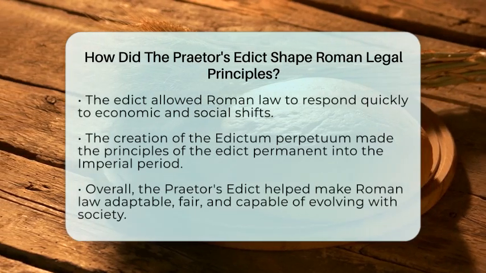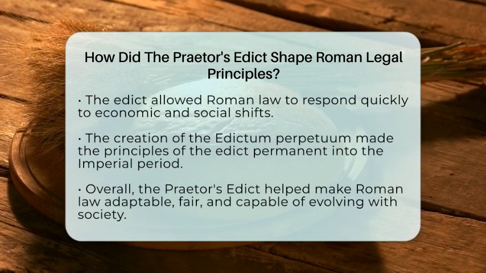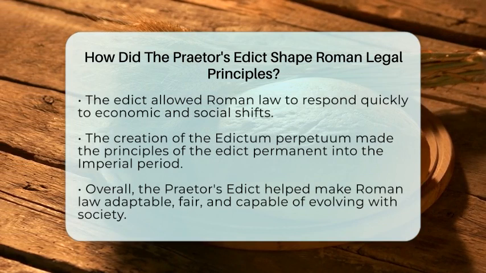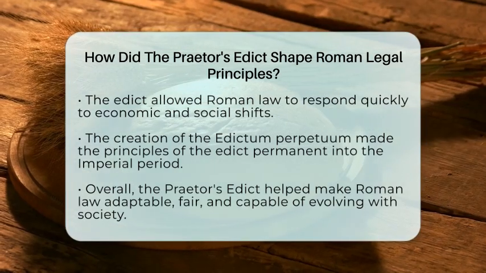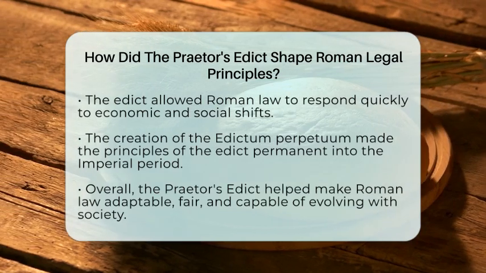The practical effect was that Roman law could respond quickly to new economic and social changes. It acted as a flexible tool that balanced tradition with needed reforms. The Edictum Perpetuum, a permanent version of the edict, was created later and kept the principles alive into the imperial period.